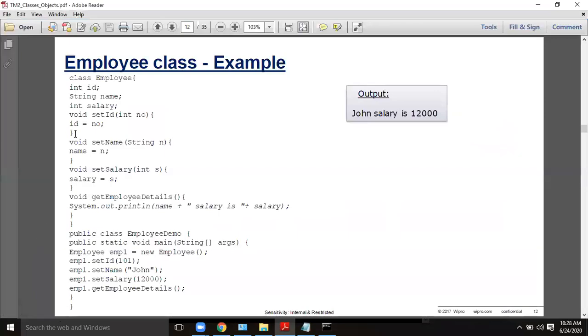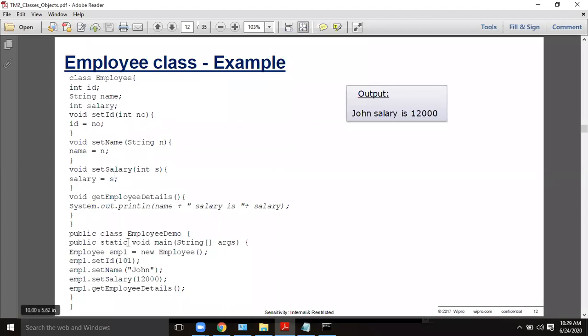Okay, now you see this example. In this example, setID, setName, setSalary are the three methods. For the three individual methods, the values are passed like this. emp1 is the object name. emp1.setID(101) will be passed here. So this id will be initialized by number.